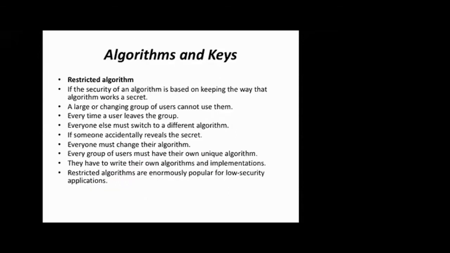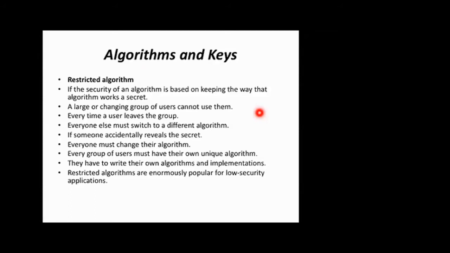So next, under algorithms and keys, you will have a restricted algorithm. If the security of an algorithm is based on keeping the way the algorithm works a secret, basically everybody thinks, why are we worrying so much about keeping the information secret?